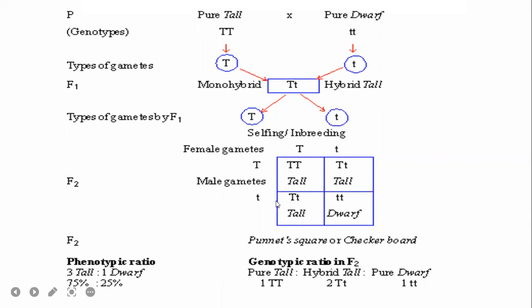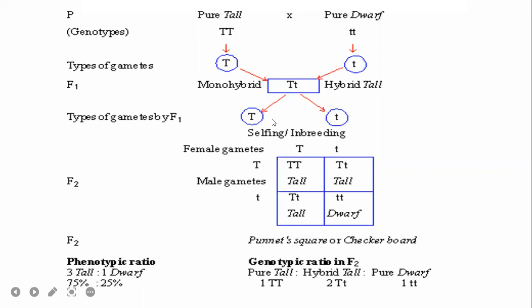Now, coming to the law of segregation, it may be a dominant gene or a recessive gene. In meiosis, the diploid parent cell produces haploid daughter cells. Segregation occurs between the genes. One gene goes to one gamete, another gene goes to another gamete.